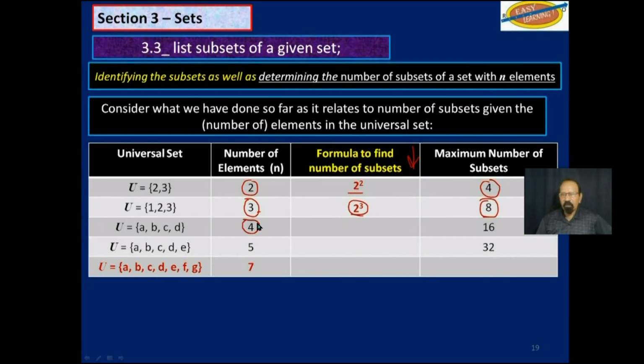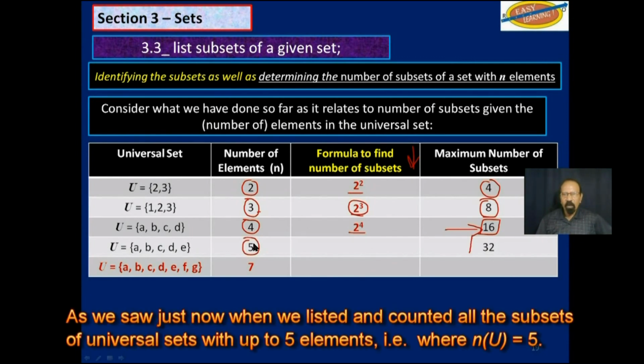With 4 elements, you get 16 subsets, that is 2 to the fourth power. 2 multiplied by itself 4 times will give 16. And for 5 elements, we got 32 subsets. So 2 to the fifth power, that is 2 multiplied by itself 5 times, will give you 32.